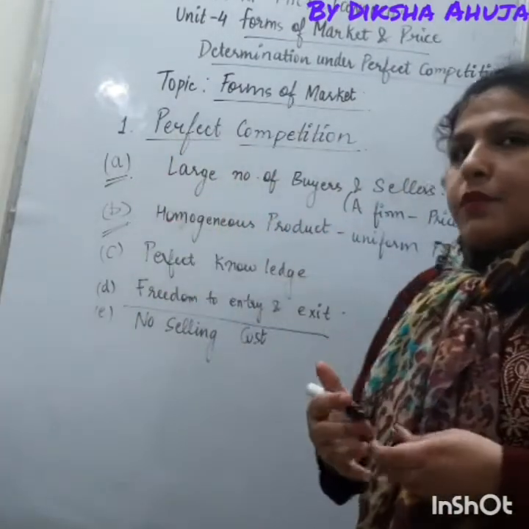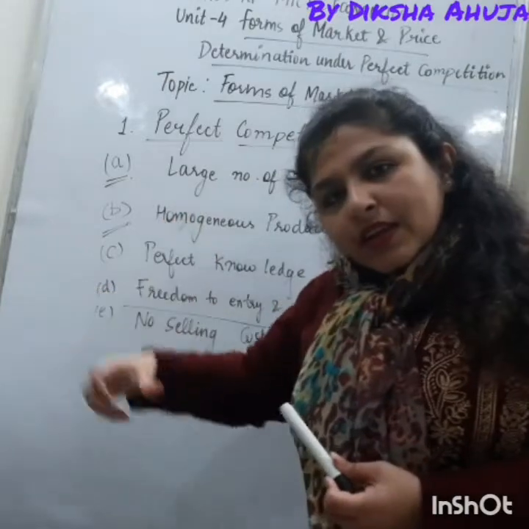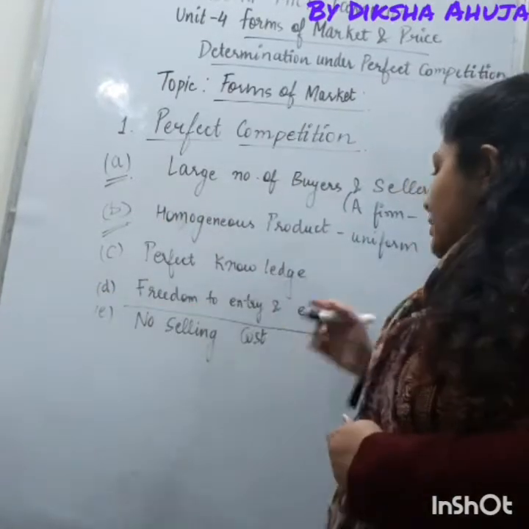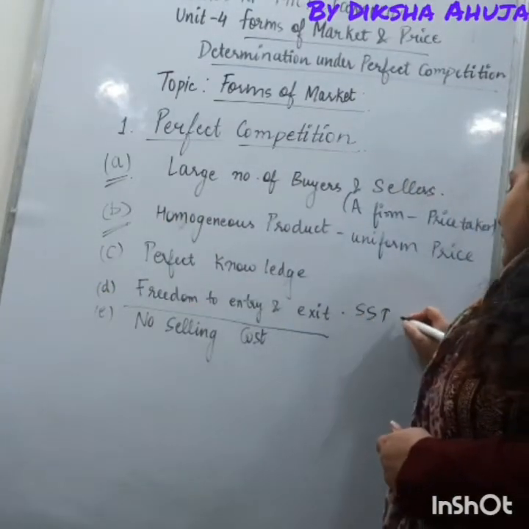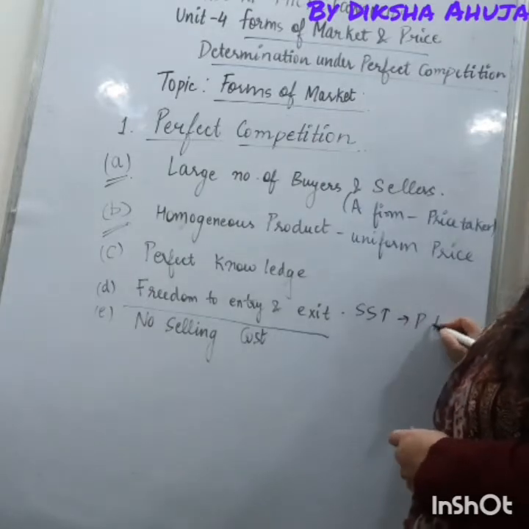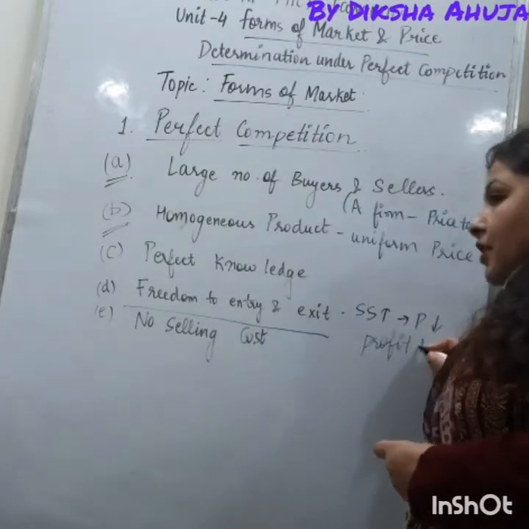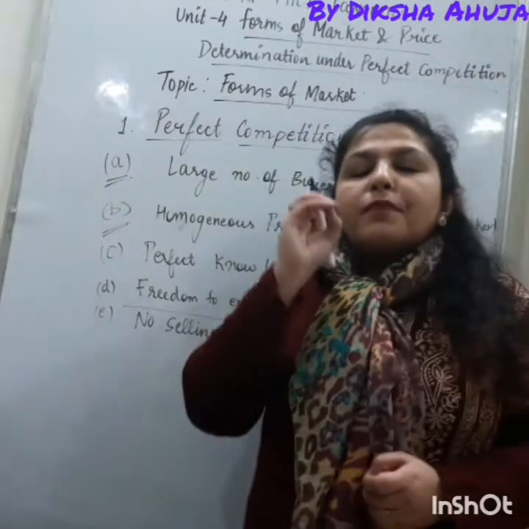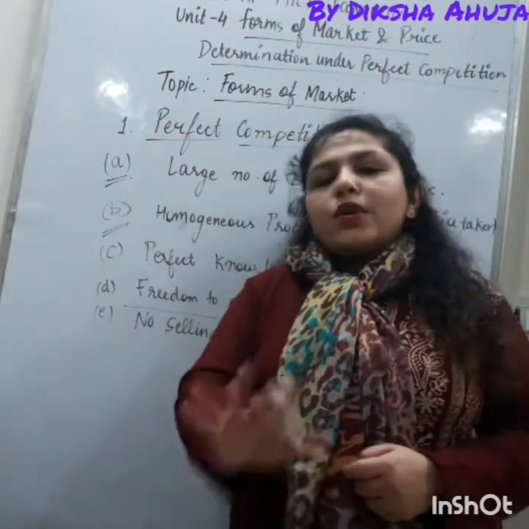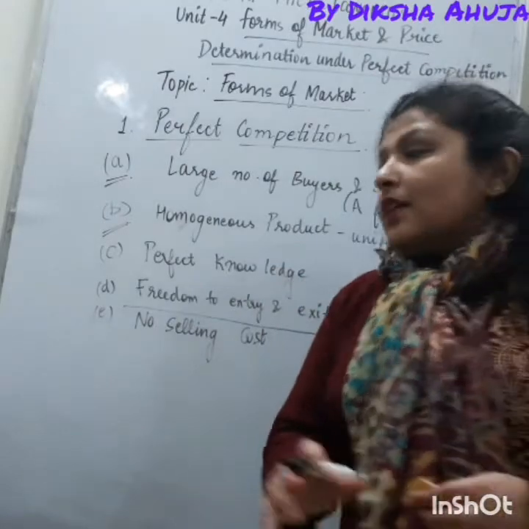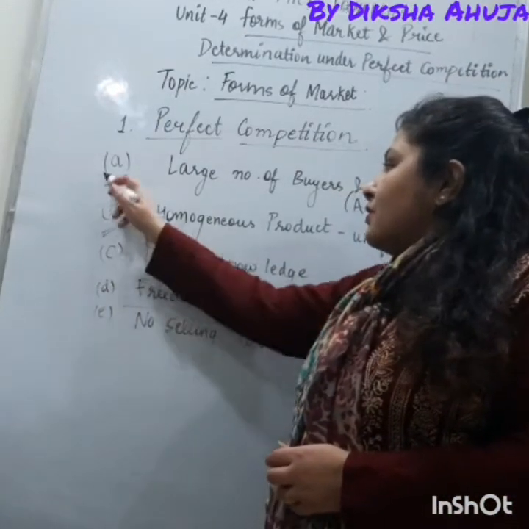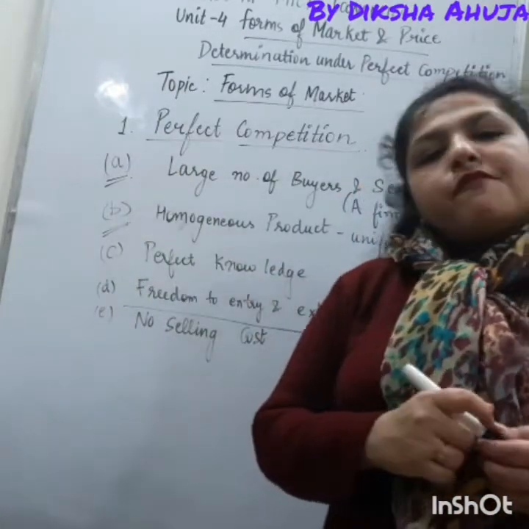Then new firms will enter the industry. When firms enter the industry, the supply will increase. When the supply increases, obviously the market price will decrease, thereby decreasing the profit of the firm. So the conclusion is that in the long run, perfect competition firms can only earn normal profits. This is also one of the important features of perfect competition.